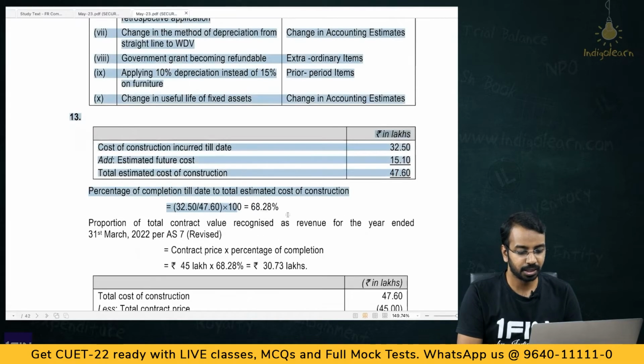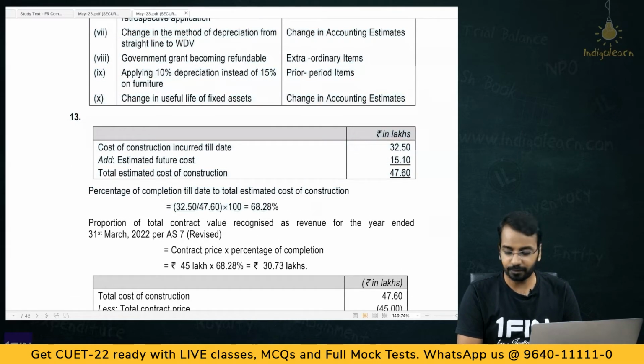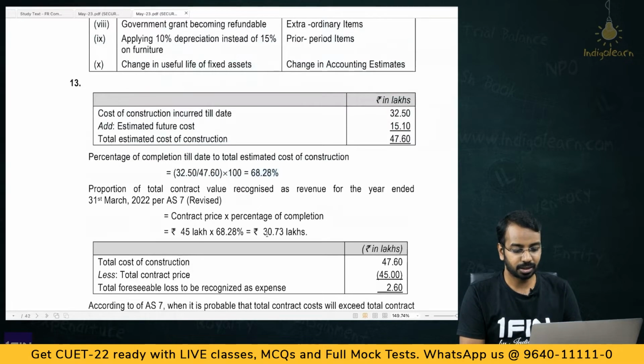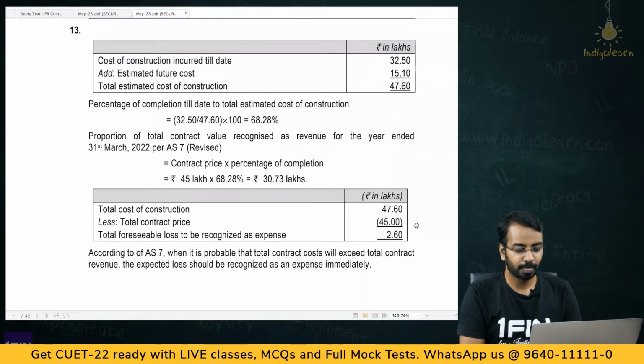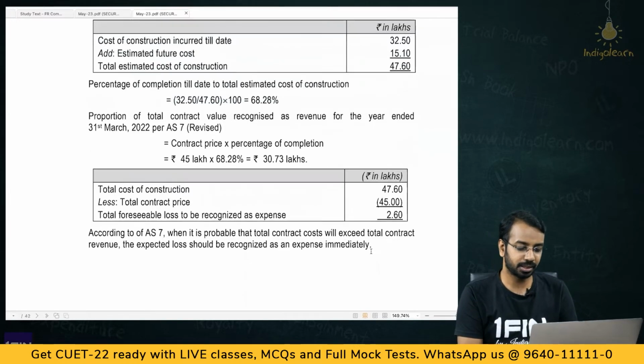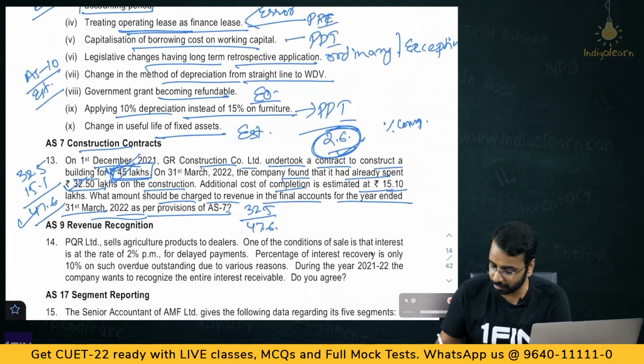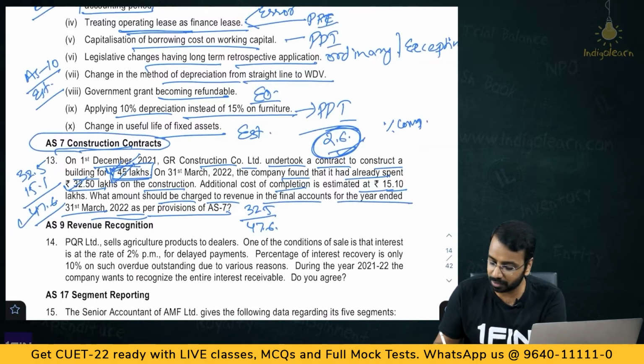So, here if you see 32.5 divided by 47.6, 68.28% is completed. Revenue to be recognized 30.73, right, 30.73, and 2.6 is the foreseeable loss that has to be recognized. Then PQR Limited, so these are standard questions, okay, these are nothing new, these are standard questions. PQR Limited sells agricultural products to dealers. One of the conditions of sale is that interest is at the rate of 2% for delayed payment.